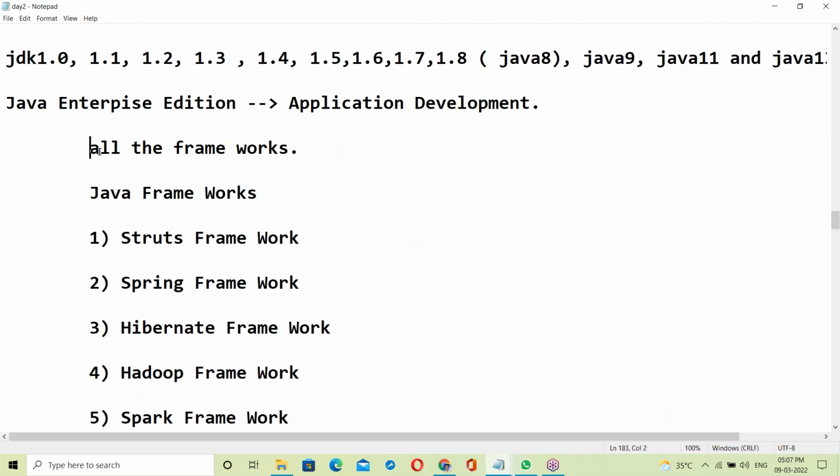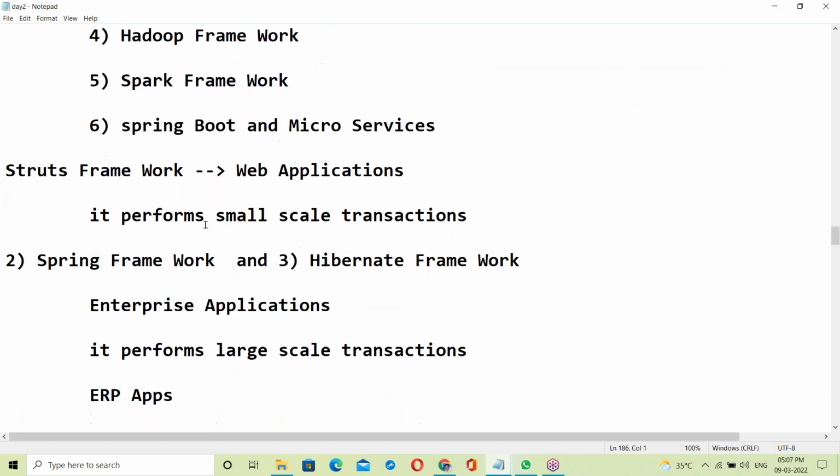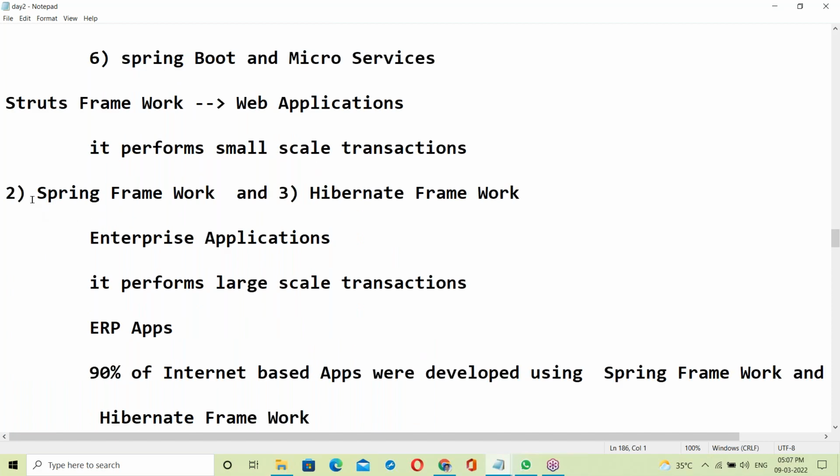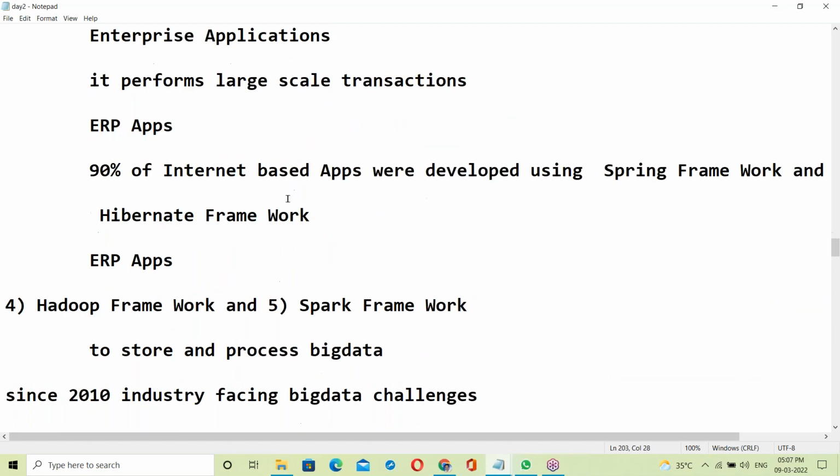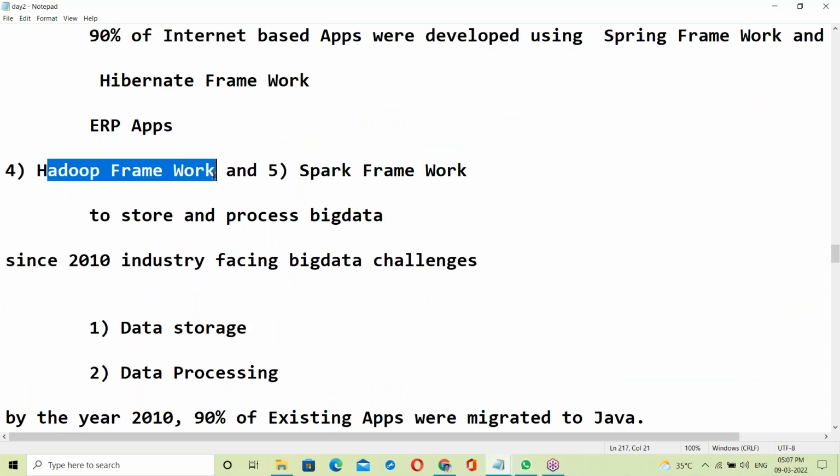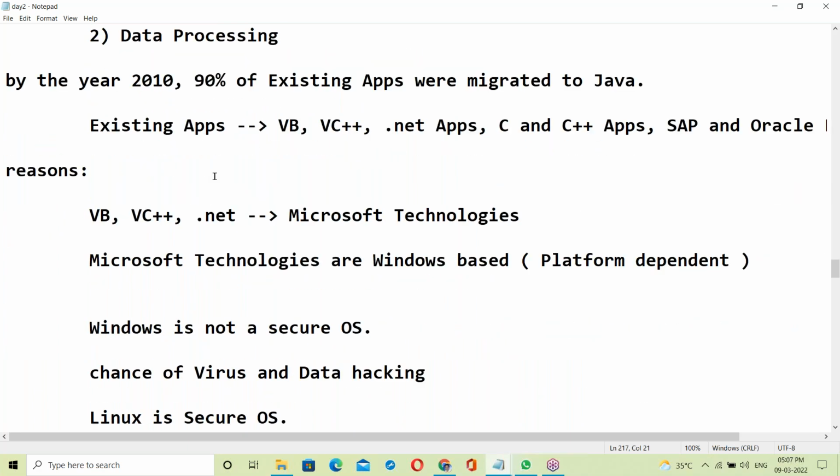Next, what is a framework? Frameworks were discussed, the purpose of Spring and Hibernate frameworks, and big data frameworks. The present position of Java was also discussed. By the year 2010, 90% of existing applications were migrated to Java.